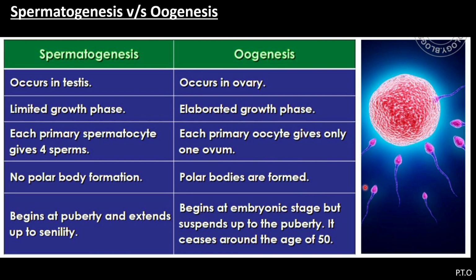Here the diagram showing the sperms and the ovum. How the process of fertilization takes place, we will study in our next class. So in this presentation, we have studied gametogenesis, then the types, spermatogenesis and oogenesis, and the difference between the two. The schematic representation of spermatogenesis and the schematic representation of oogenesis are important. You have to practice the diagram of sperm also. We will stop here. Thank you.